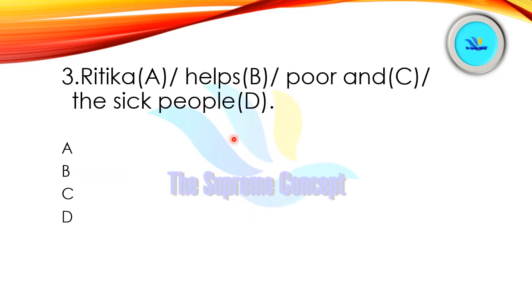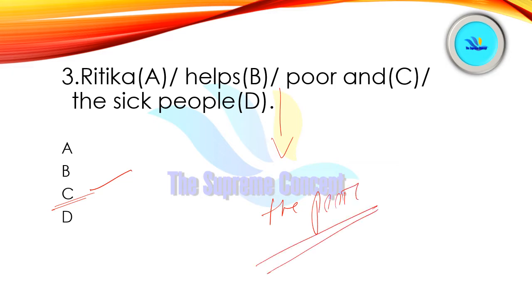Ritika helps poor and the sick people. So find out where the error lies. Yes, option number C is correct here. Error lies in part C. See, Ritika helps poor and the sick people. Instead of simply saying poor, we will say the poor, which refers to the whole community, all poor people.